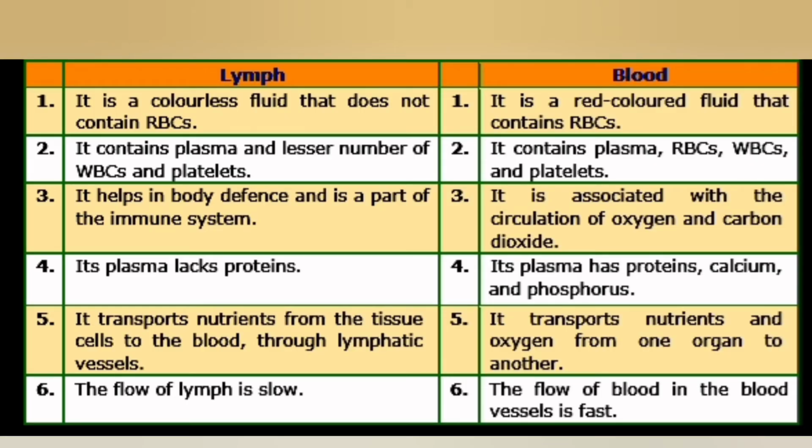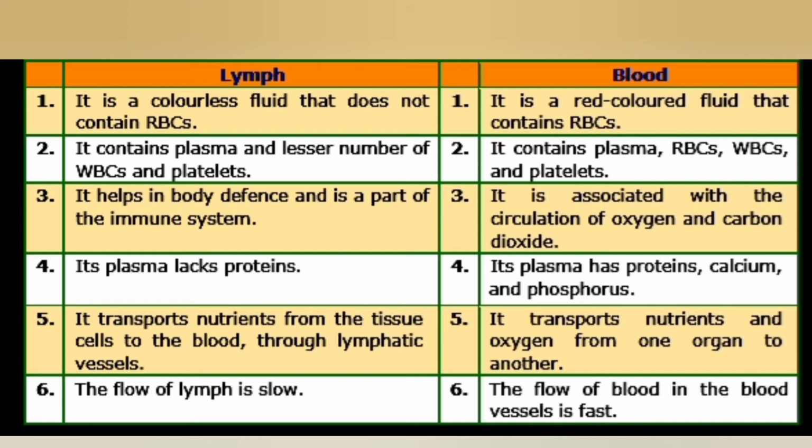Now, how can we differentiate between the blood and lymph? Let's discuss. Lymph is colorless as red blood cells are absent here, while blood is red in color due to the presence of RBC that contain hemoglobin that makes it red. Lymph consists of plasma and a very low number of WBC, while blood consists of plasma, RBC, WBC and platelets. The glucose concentration is higher in the lymph than that of the blood.